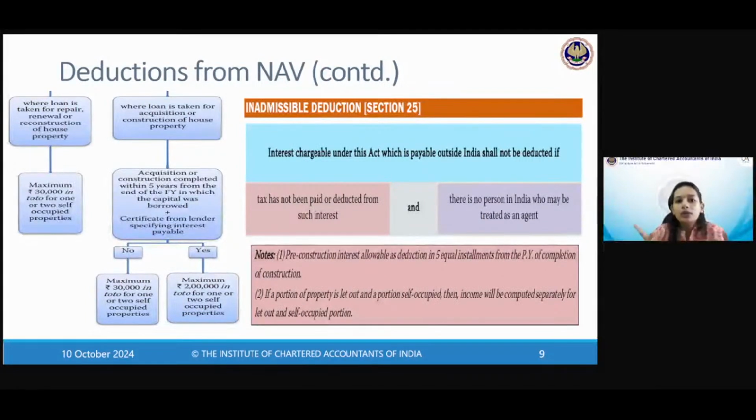Okay, so there are 2 limits: 30,000 in case of repair or renewal, reconstruction, or acquisition, construction not backed by certificate, or property not complete within 5 years. All these cases, maximum annual limit per assessee per year is 30,000. Acquisition or construction loan, if property complete within 5 years and certificate available, then the limit is 2 lakhs up to all the self-occupied properties per assessee per financial year.